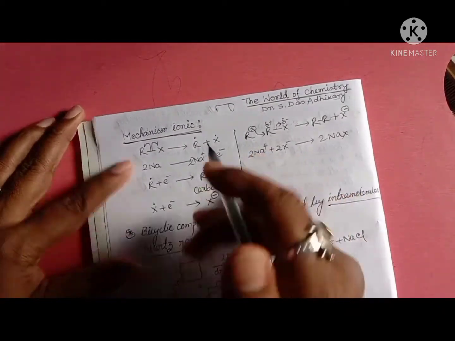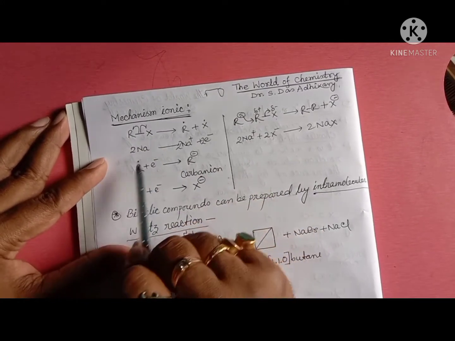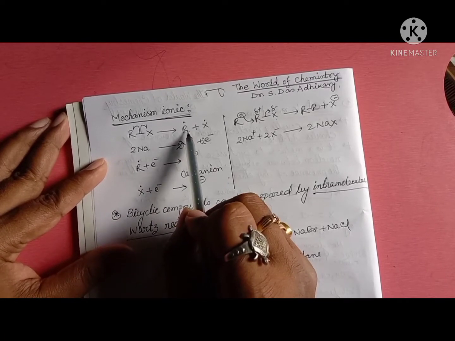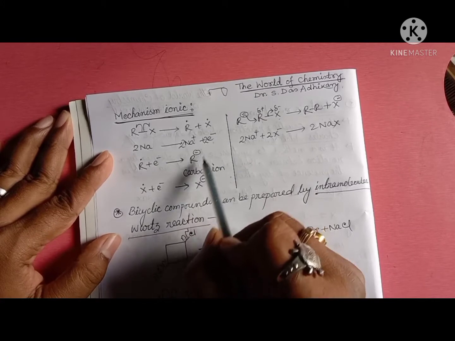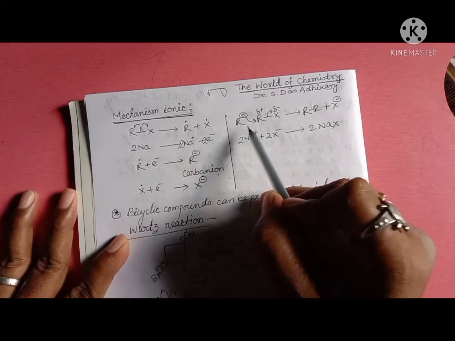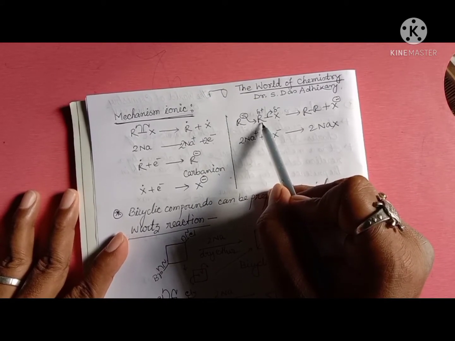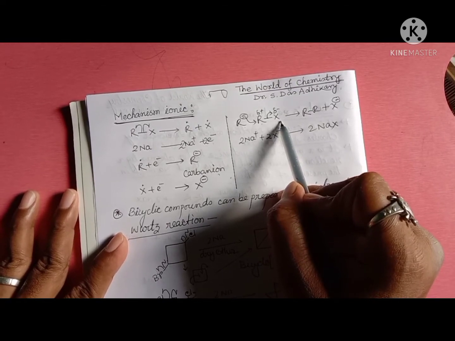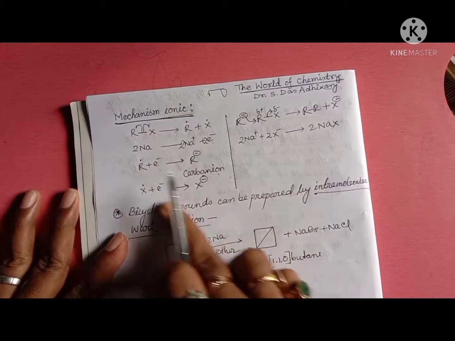There is also another mechanism. After homolytic cleavage, the alkyl free radical accepts an electron and is converted into a carbanion, and in the next step the carbanion attacks the alkyl group of another alkyl halide molecule and forms alkane. This is the other mechanism.